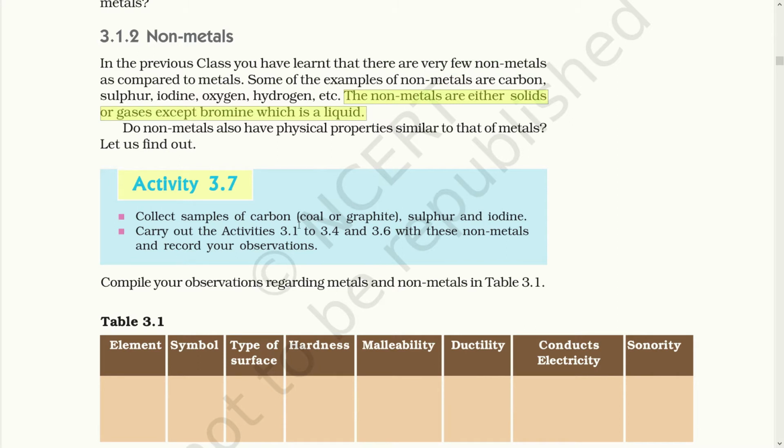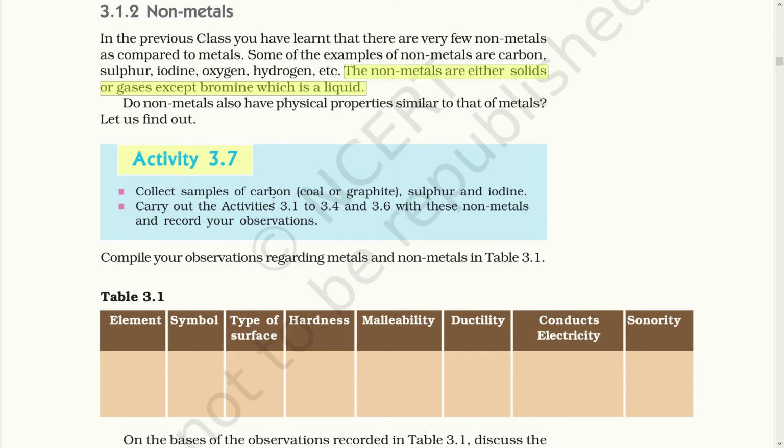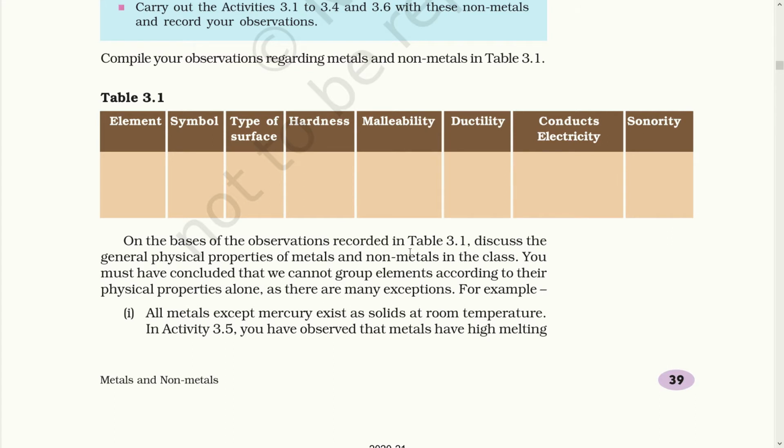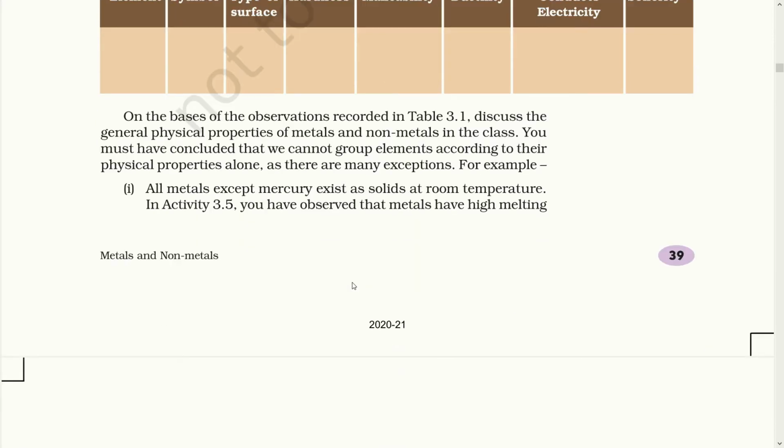So here they have given one more activity where you have to take samples of carbon, coal or graphite, sulfur and iodine, and you have to carry out activities 3.1, 2, 3, 4 and 6 with these non-metals to record our observations. We have to study the hardness, malleability, ductility, conduction of electricity and sonority. So on the basis of the observations recorded in 3.1, we can surely say that the non-metals are totally different from metals. Let's go through the points given in the textbook.